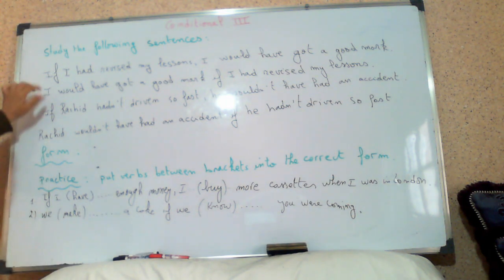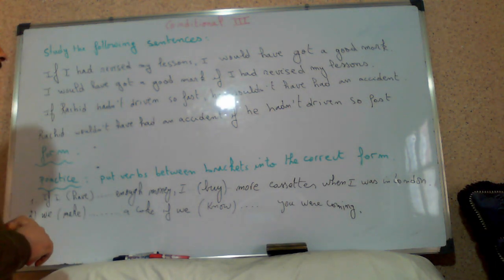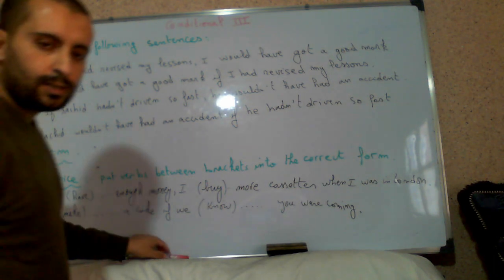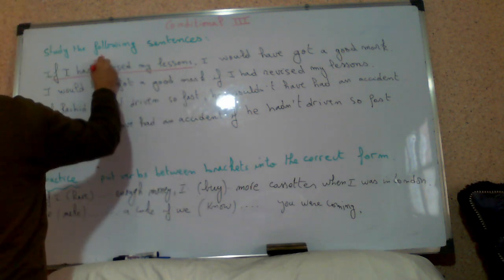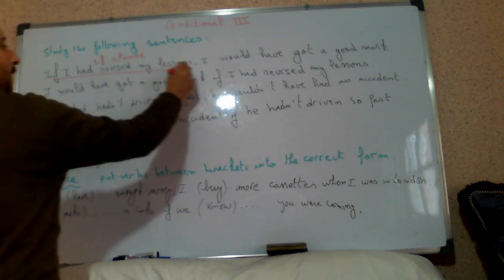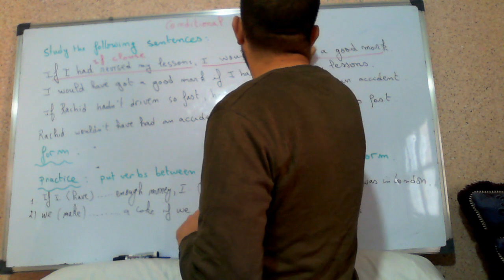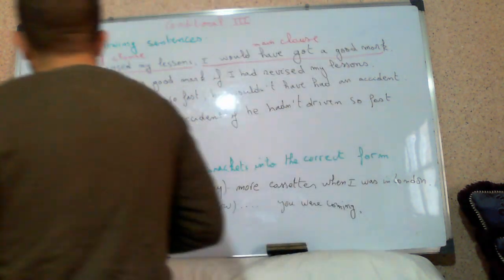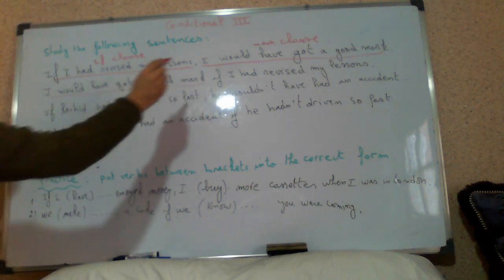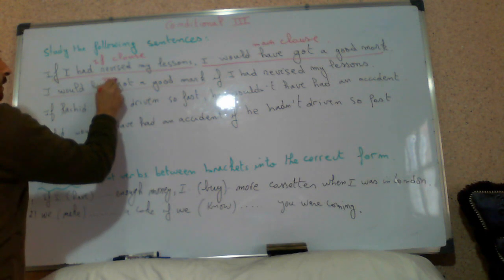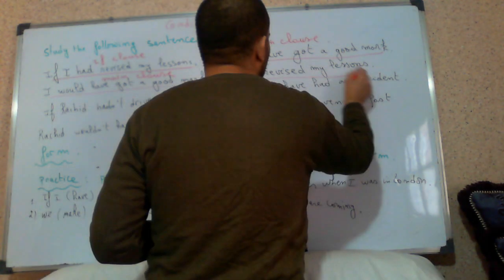It starts by what? What do you notice? If. If I had revised my lessons. This part is called what? This one is called the if clause. And after the comma, it's called the main clause. What's this? I would have got good marks. It is the main clause. And this is what? The if clause.